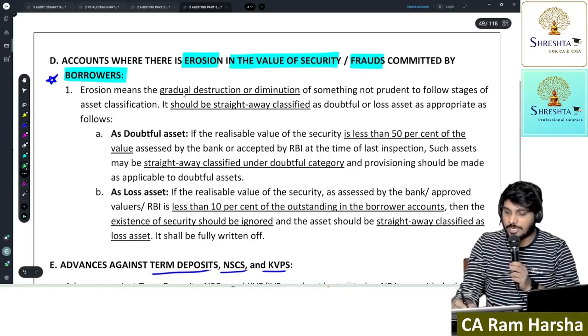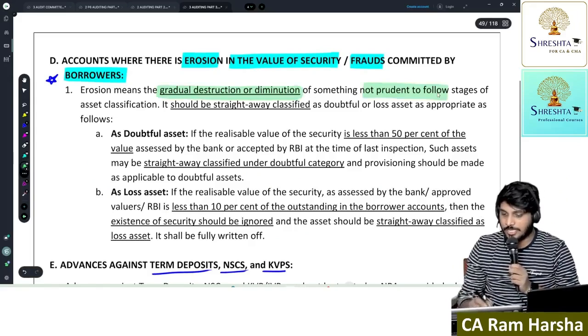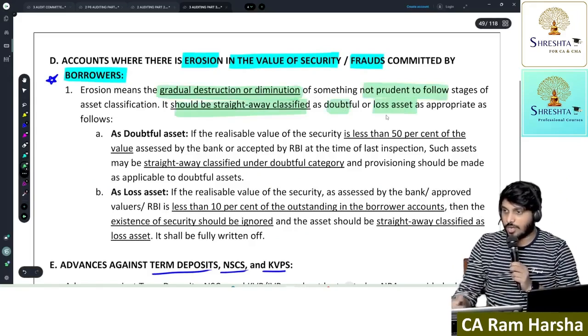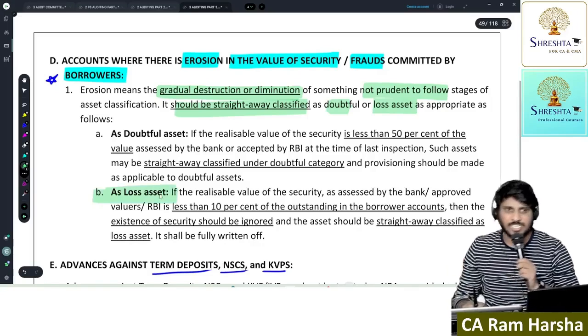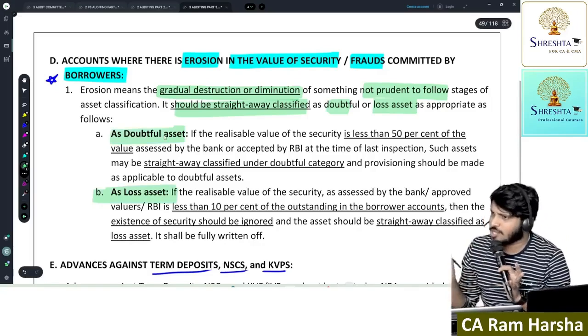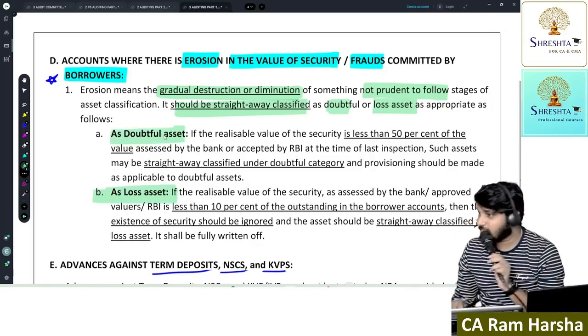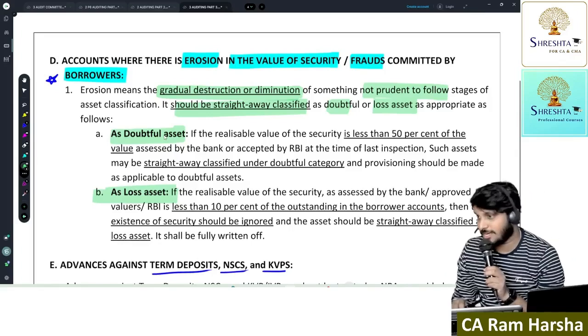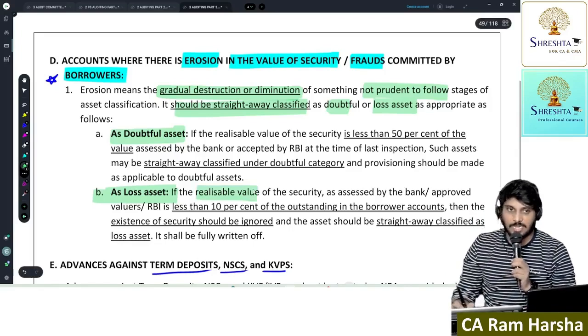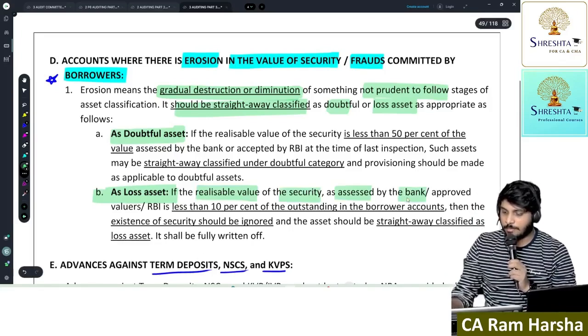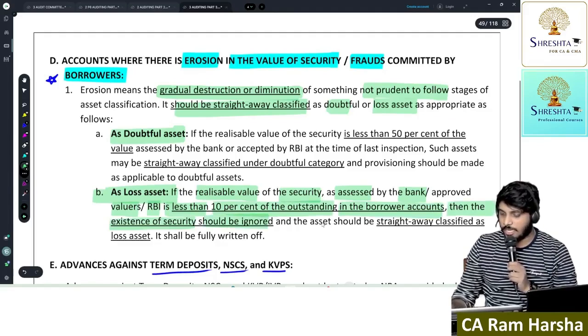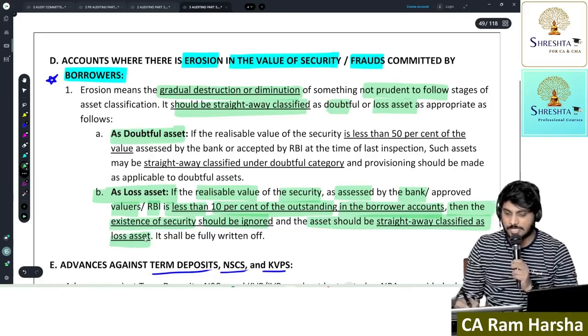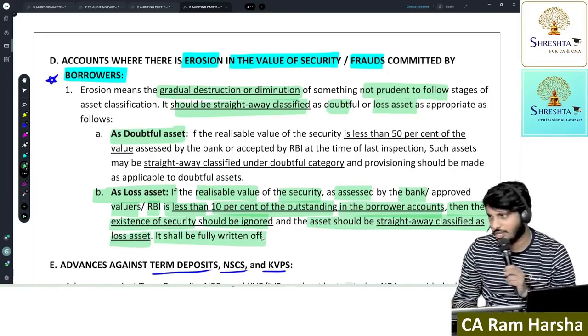So erosion means what? Destruction, diminution, which is not prudent. It should be straightaway classified as doubtful or loss asset as below. First apply loss asset criteria. If it does not satisfy, then come and apply doubtful. If that is also not satisfied, happy, leave it. If it is satisfying loss asset criteria, will you again apply doubtful asset criteria? No. If the realizable value of the security as assessed by bank, valuer, RBI, whoever, is less than 10% of the outstanding in the borrower account, then existence of security, please ignore, and the asset should be straightaway classified as loss asset, which means it should be fully written off.